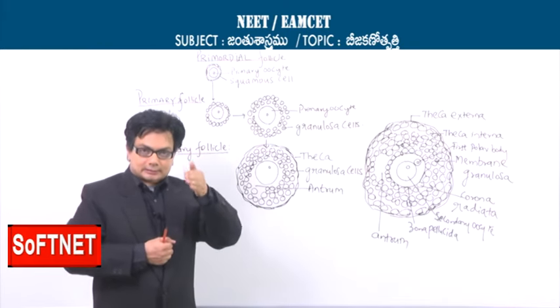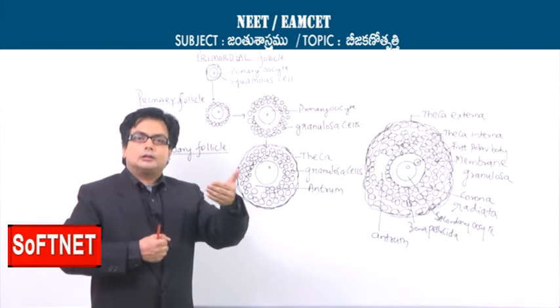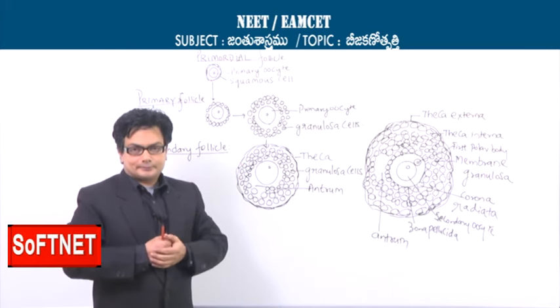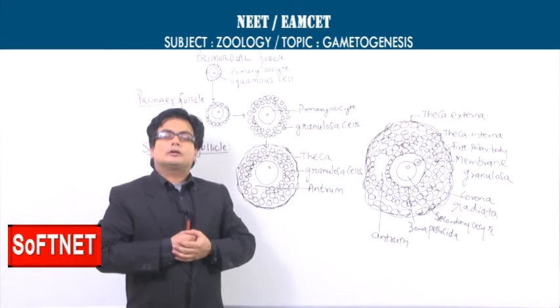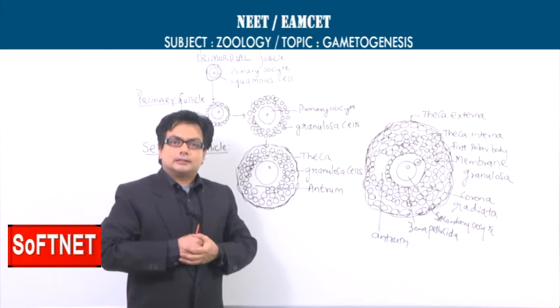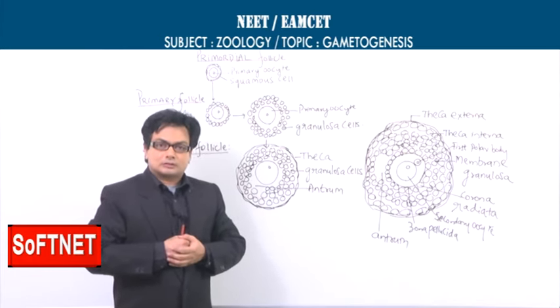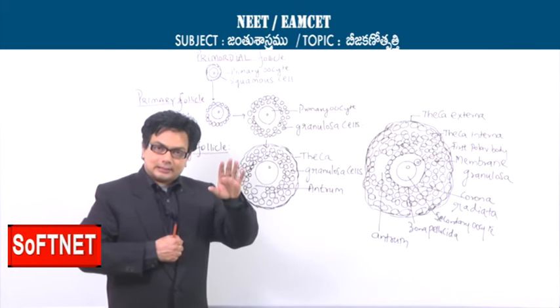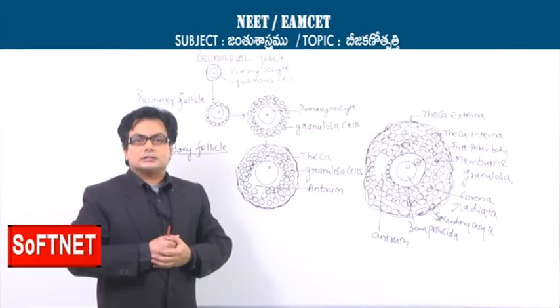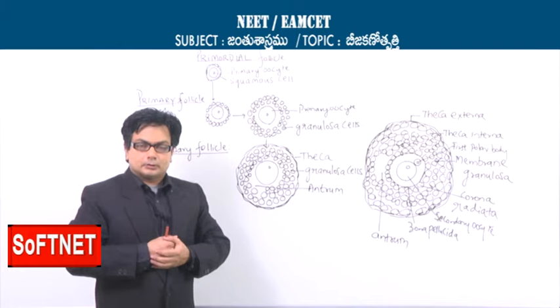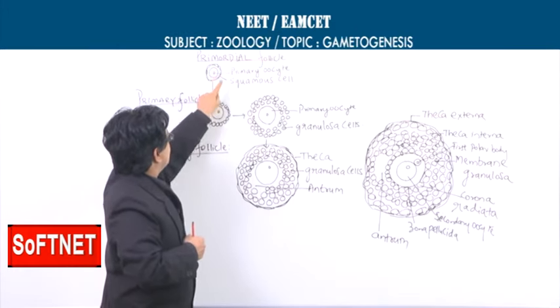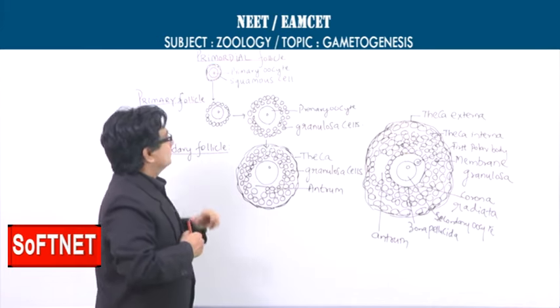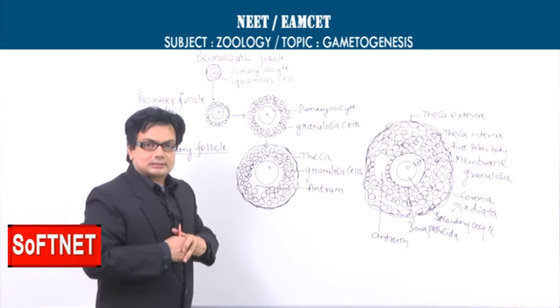So basically the squamous cells in future will get modified, and we must understand that the primary oocyte will already complete the prophase 1 of the meiosis 1, and at that stage, the further activity is suspended. Now, the primordial follicle is containing the primary oocyte and is surrounded by the squamous cells.